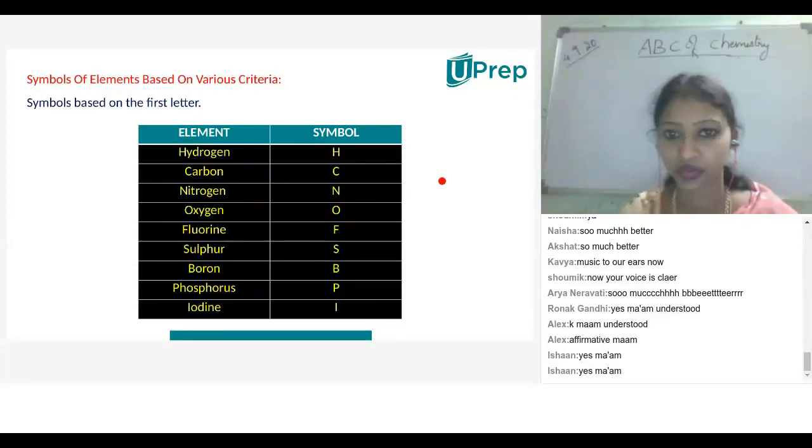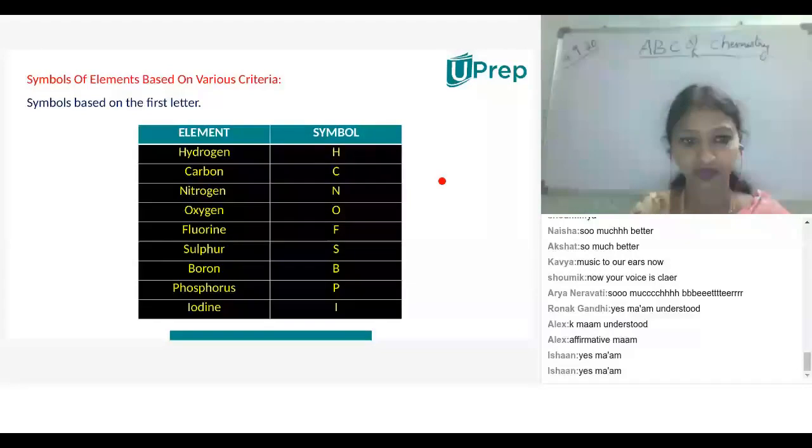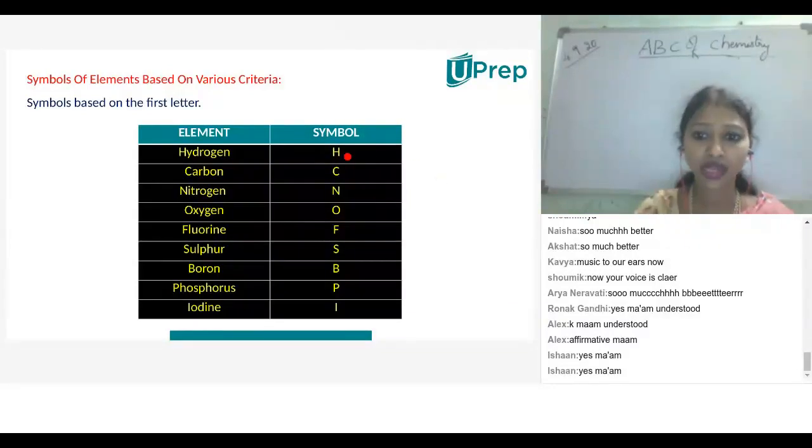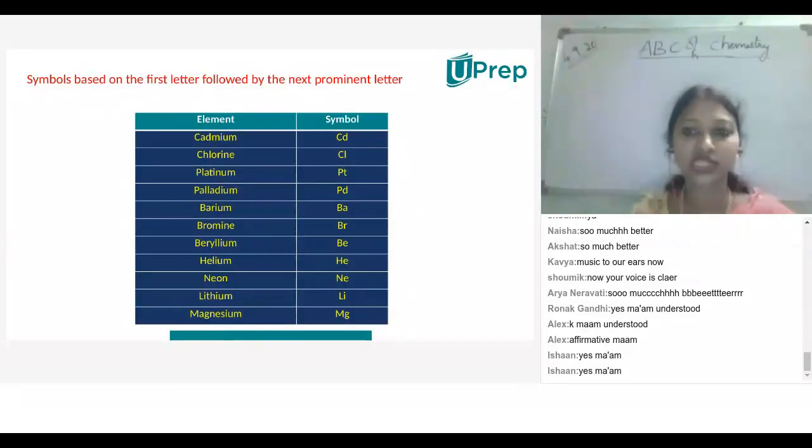I am going to explain why they were given least importance and why they are not highlighted. Understood? Next we will see the elements with two letters.